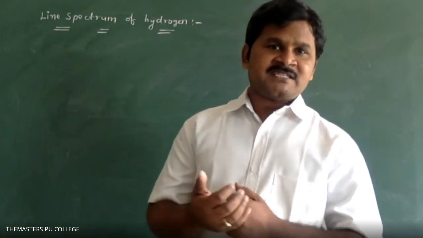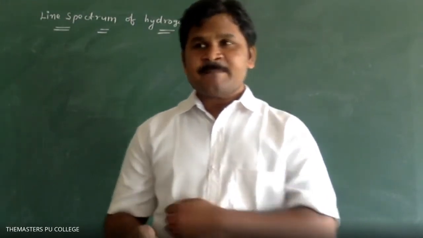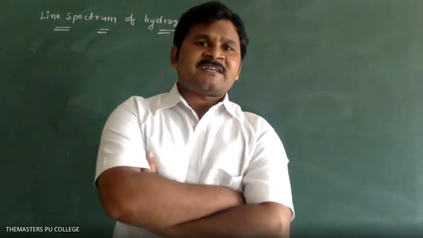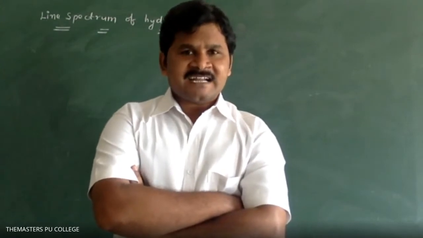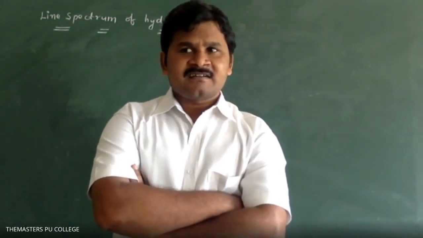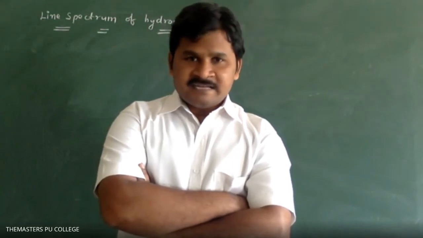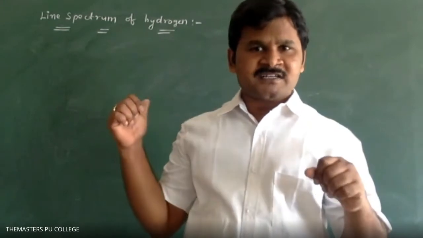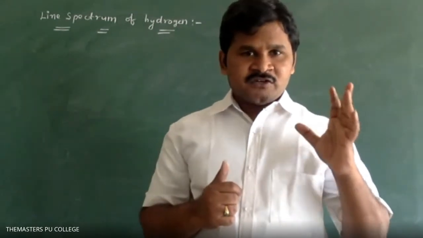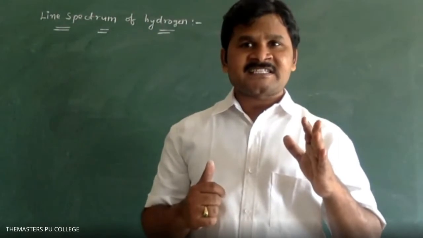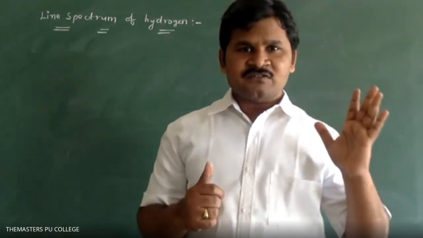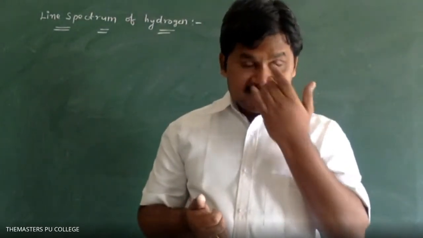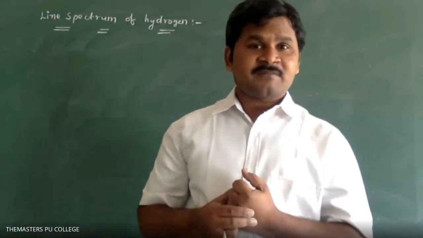So in emission spectrum we have two types: line spectrum and band spectrum. First of all, emission spectrum is due to what? Excited electron or de-excited electron? De-excited. You have to remember this to understand this one. So due to de-excitation of electron from higher energy level to lower energy level, we will get emission spectrum. So emission spectrum is further divided into two types.